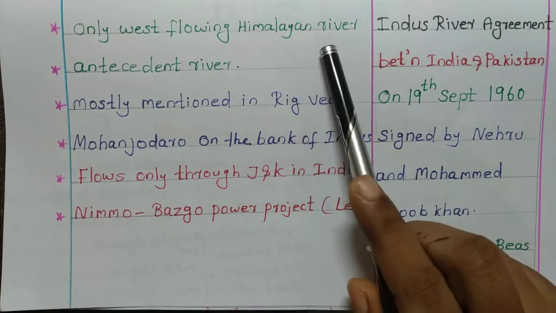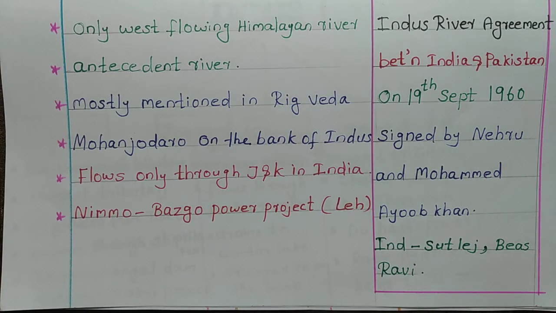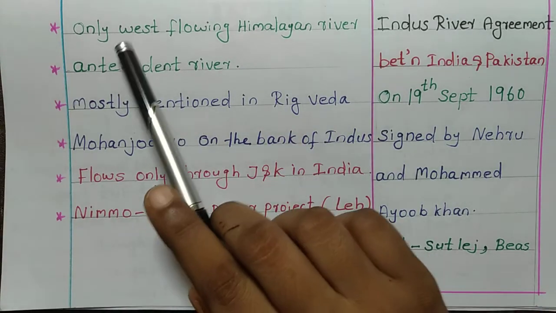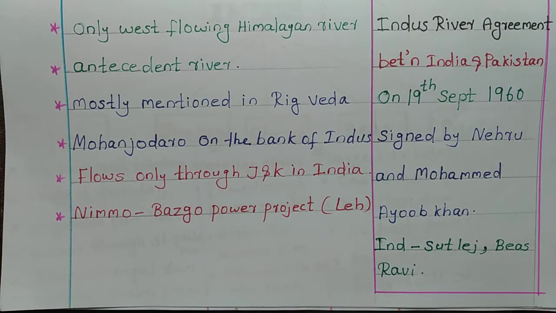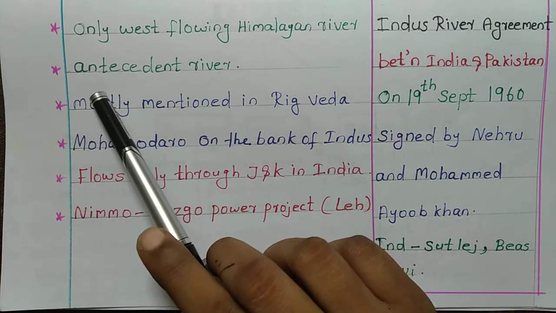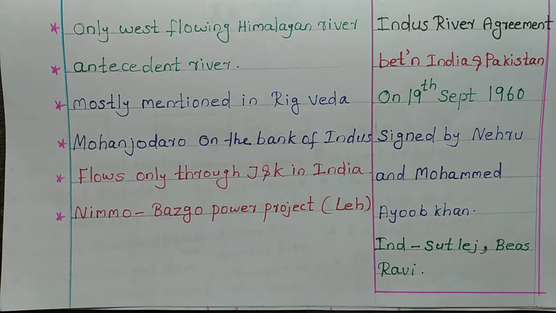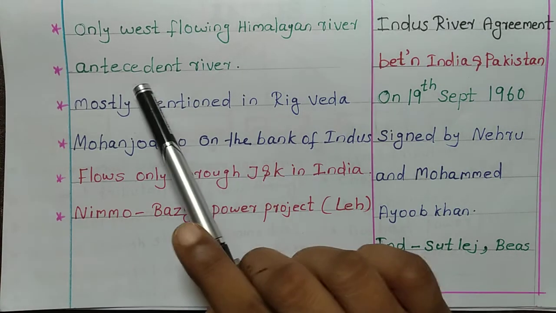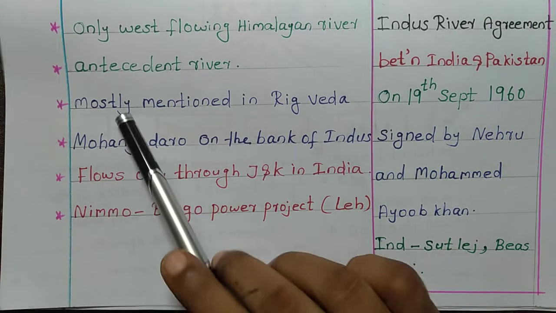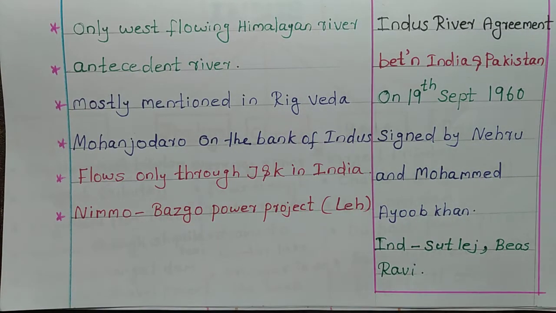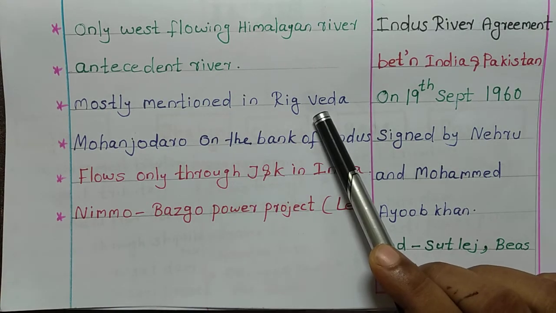Only west flowing Himalayan river. All other Himalayan rivers are east flowing. The only west flowing Himalayan river is Indus. It is an antecedent river, which we have already seen. Antecedent river means it is older than the Himalayas. It is mentioned in the Rig Veda many times.